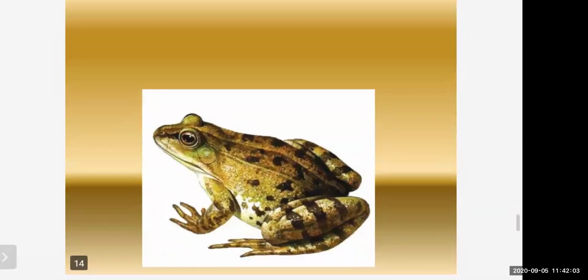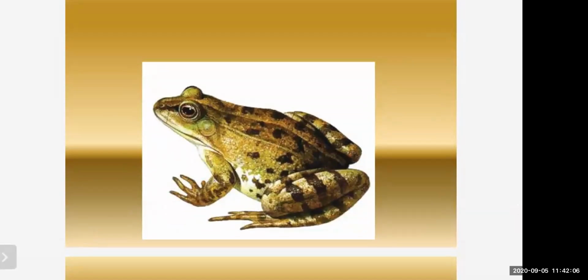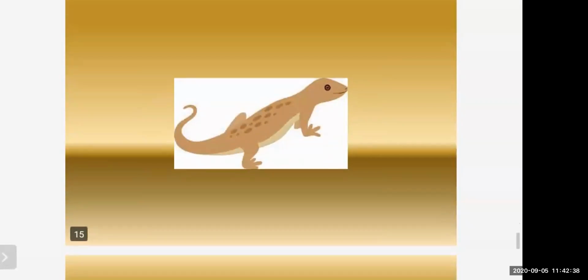Next class, Amphibia, that is a frog. All of you know how a frog is. They can live on land and in water. These animals are not strictly aquatic. During the larval stage they are aquatic, they are in the water, and when they become adults, they can move outside. They have two pairs of appendages. Digits are without claws. Exoskeleton is absent. Skin is without any derivative and is usually kept moist during respiration, right? External ear is absent, but the tympanum is present. Neck is absent. Eyes are prominent with eyelids. Frog, toad, salamander, etc.